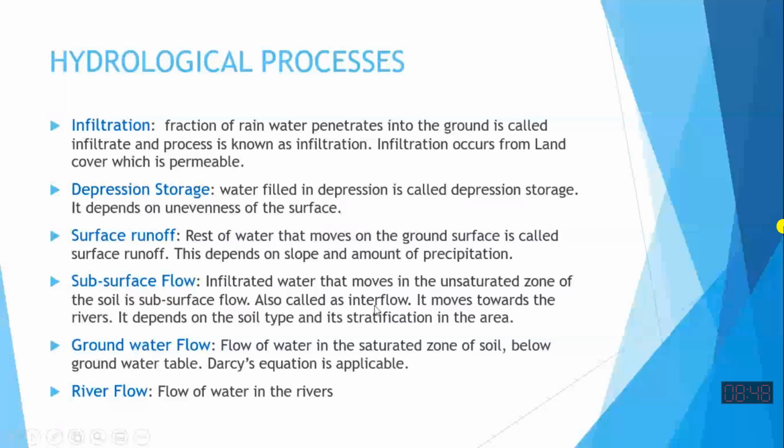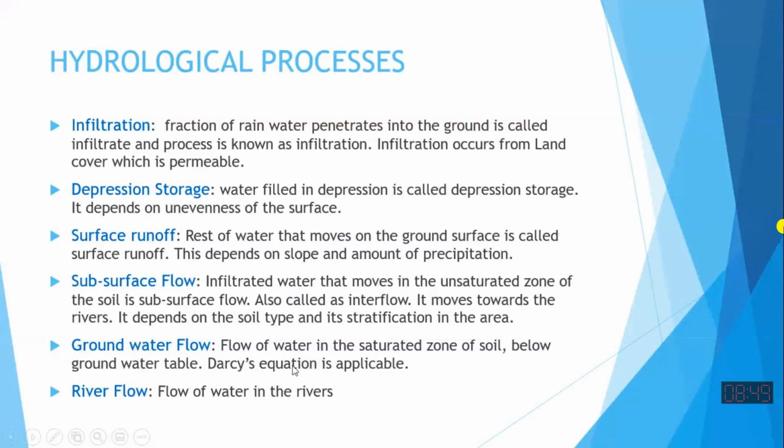Sometimes we call this subsurface flow interflow, the flow between the ground surface and the groundwater. Interflow, or intermediate flow, moves towards the river. It moves in the direction of gravity, and usually rivers are in the direction of gravity. So how much will be the flow quantity? How much will be the speed of this flow? It depends upon the soil type and the head available for movement.